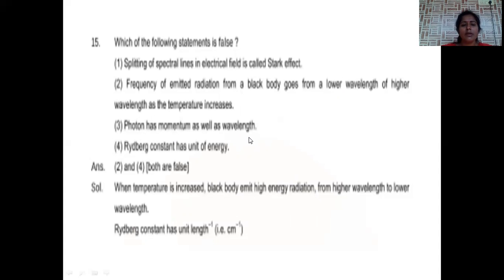Photon has momentum as well as wavelength. This is also the correct one. So photon contains both particle nature and wave nature. So particle nature is given by momentum, wave nature is given by wavelength. This is the correct option.